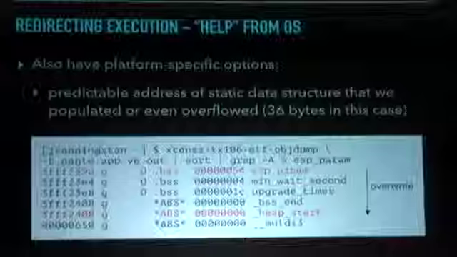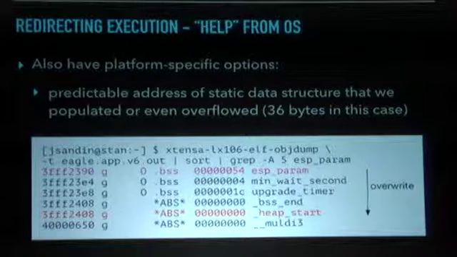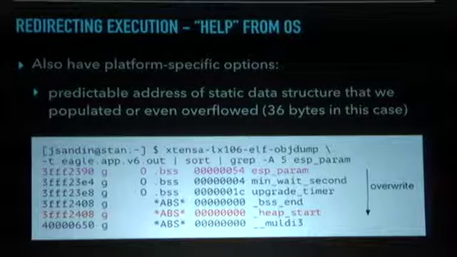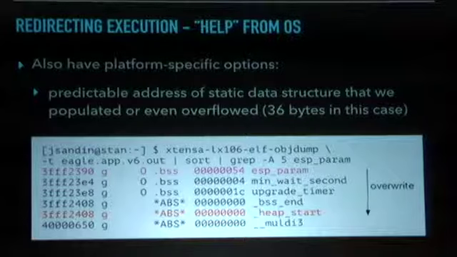FreeRTOS in particular gives us some other options, so we get some help from the operating system in this case. We have some platform-specific options. Code for FreeRTOS probably uses statically allocated data structures a little more commonly, so that gives us additional, predictable locations where we may be able to put data. And in some cases, we can even overflow them.